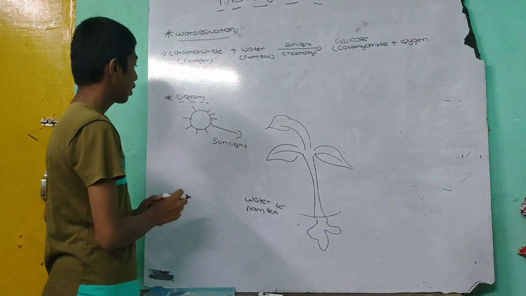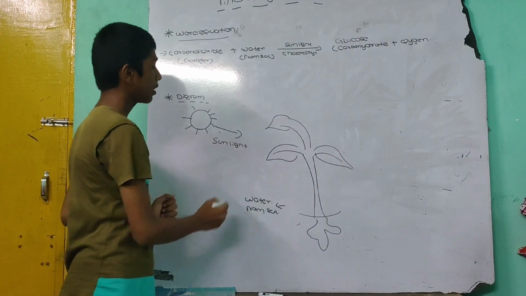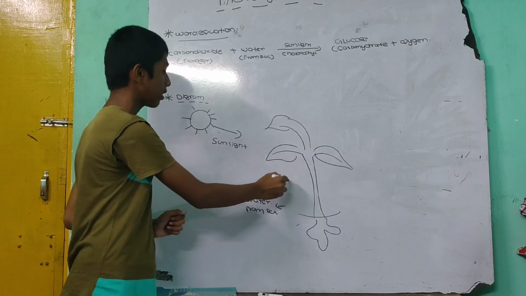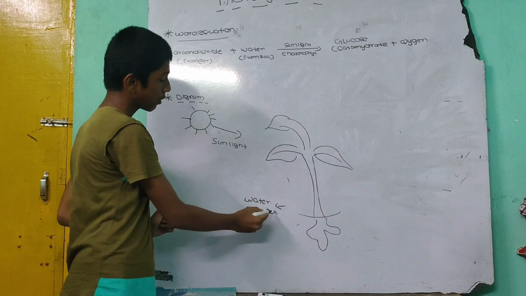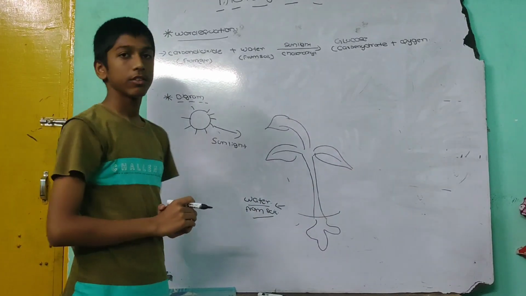Then we go to the diagram. The sunlight comes from the sun and chlorophyll absorbs the sunlight and helps to make food for the plant, and the roots absorb water from the soil and it completes the process of photosynthesis.